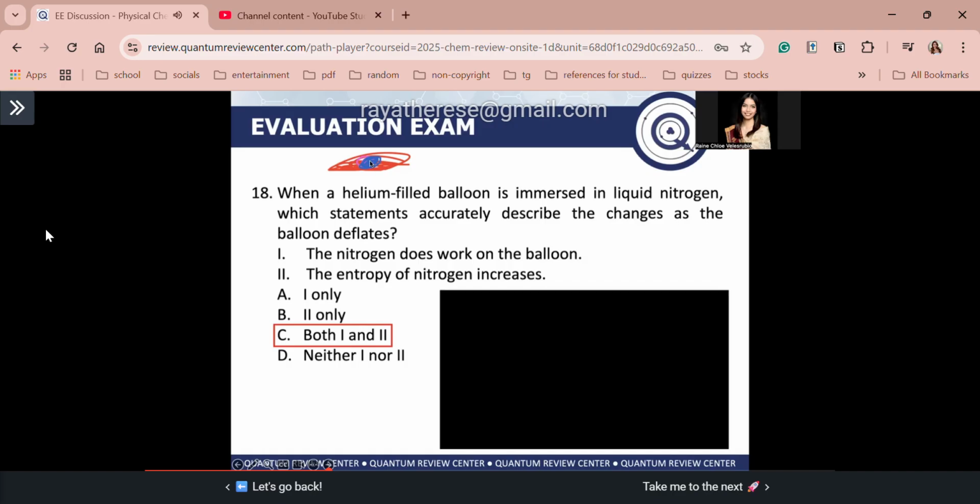Syempre, i-absorb yan ng inyong nitrogen, which is the surroundings, right? So, when helium is absorbed by the nitrogen, guys, okay, so, there is an absorption of heat from the helium. Gets ba? Again, si nitrogen, mag-absorb siya ng heat from the helium. Okay? So, the heat transfer of the helium, papunta kay nitrogen, increases the entropy of nitrogen. Okay, pag nag-introduce ka ng heat sa nitrogen nyo, syempre, magkakause yan ng disorder or more random motion on the molecules of your liquid nitrogen. Tama? That's why the entropy of nitrogen increases. So, the answer for number 18 is letter C.